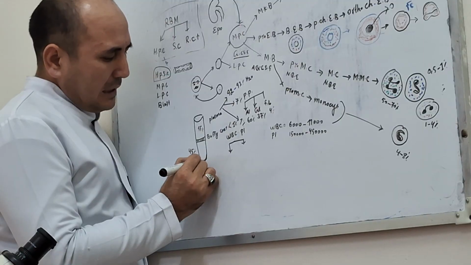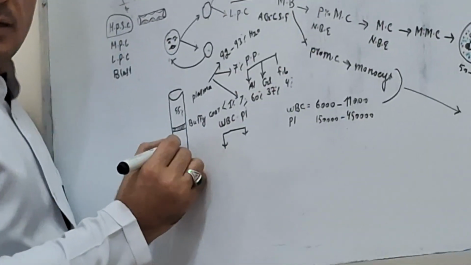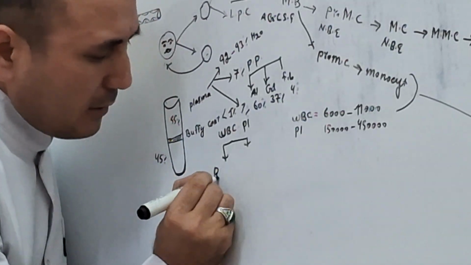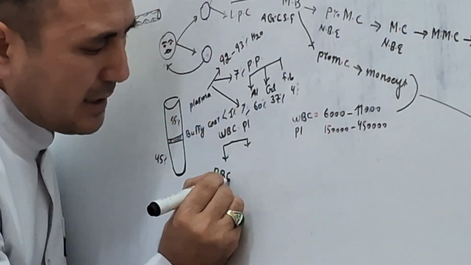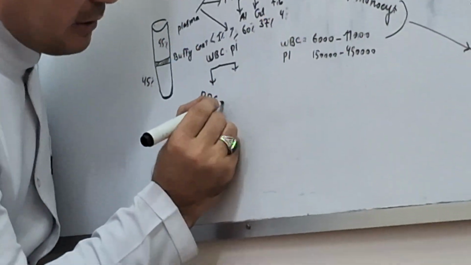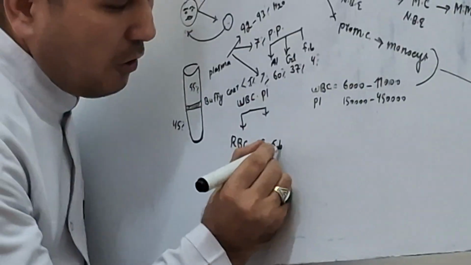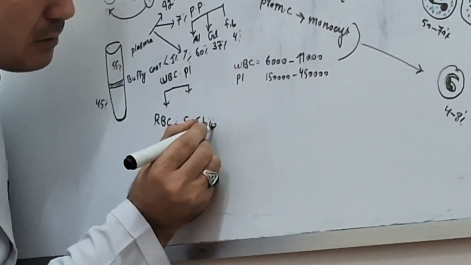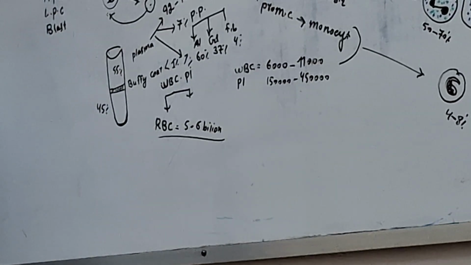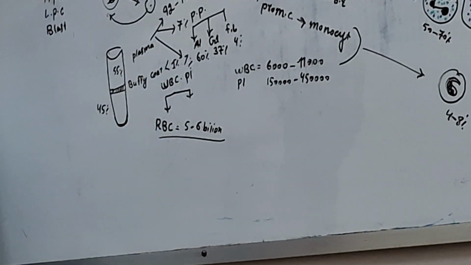The most abundant cells of our blood are RBC, red blood cells. In 1 microliter there are 5 to 6 million.